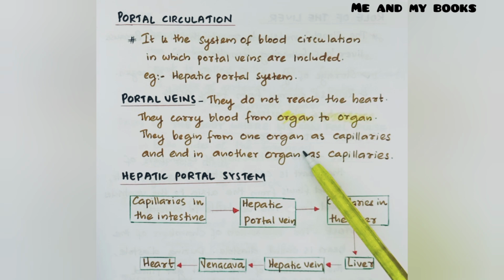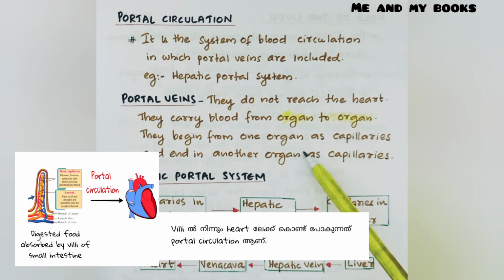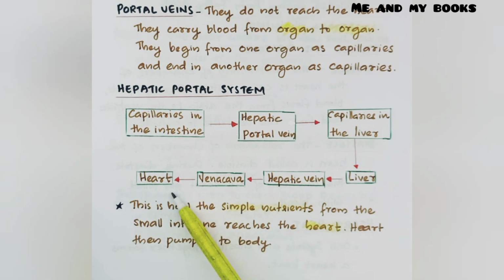Then what is the role of portal circulation, or what is the hepatic portal system? It is from the villi of the small intestine, the blood along with nutrients is moving to the heart with the help of portal circulation. That is, the hepatic portal system helps to carry blood from the villi into the heart. Capillaries in the intestine, then blood moves to the hepatic portal vein, capillaries in the liver, and then reaches the liver. The hepatic vein and vena cava will collect it and finally it reaches the heart. So this is how the simple nutrients from the small intestine reach the heart. The heart then pumps it to different parts of the body.